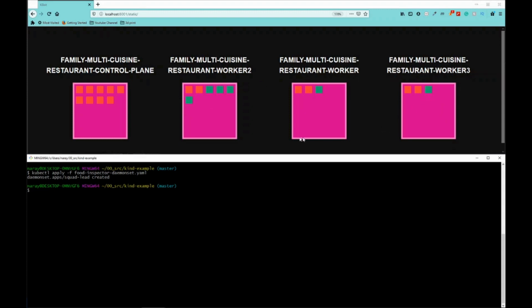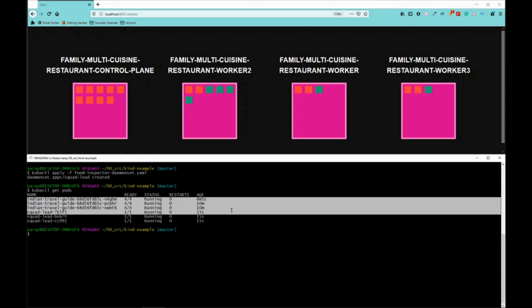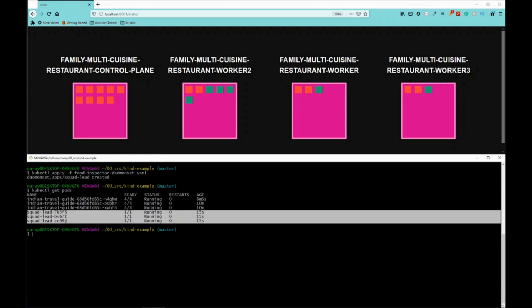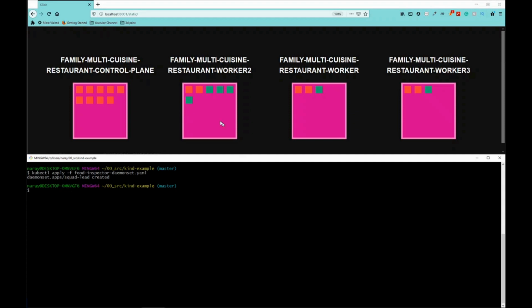section. If I query the pods in the meantime, I see there are 3 pods running, which is our family, and there are additional 3 pods that got created, which is the squads. As you can see, there is a squad lead created in every worker node, right?